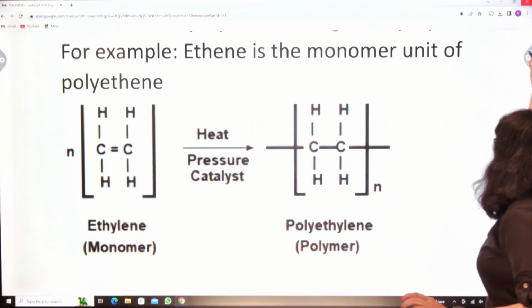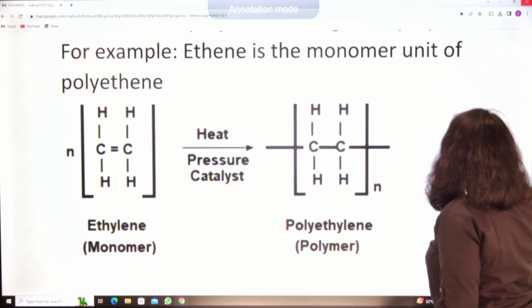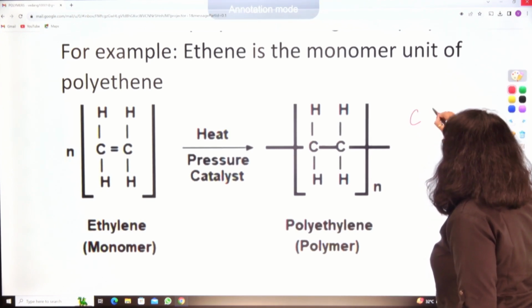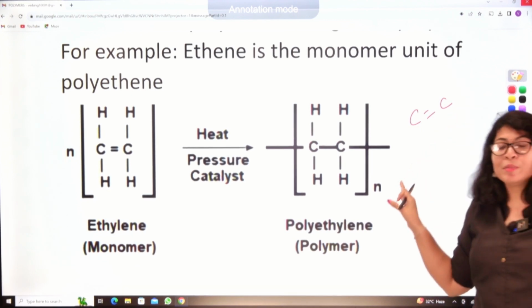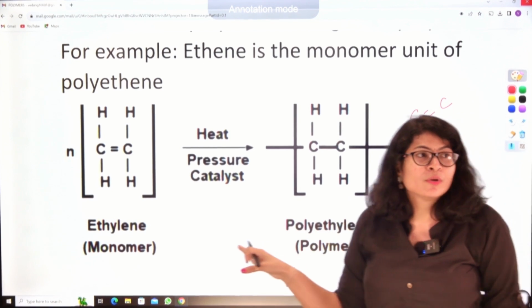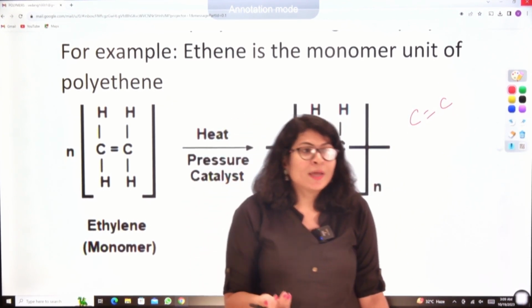The ones containing unsaturated hydrocarbons, that is, the ones having a double bond in between them, can be used in the preparation of polymers. Why?